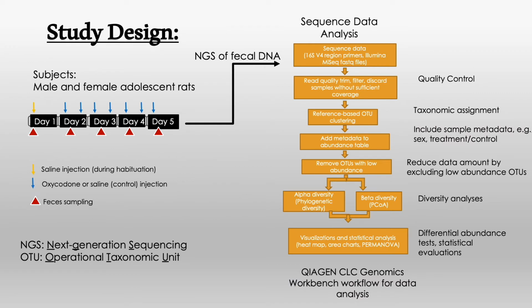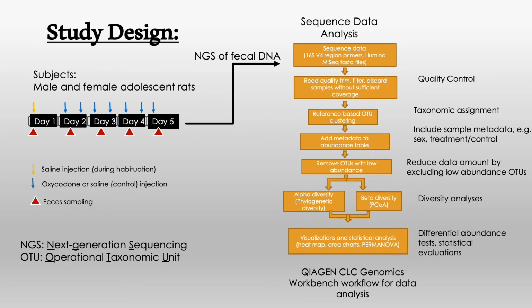In this study, we used adolescent male and female rats. On day 1, all rats were injected with saline as part of the habituation. On days 2 through 5, saline was injected for the control group and oxycodone for the experimental group. Fecal pellets were collected before and after oxycodone and saline treatment and stored until they were ready for DNA extraction.